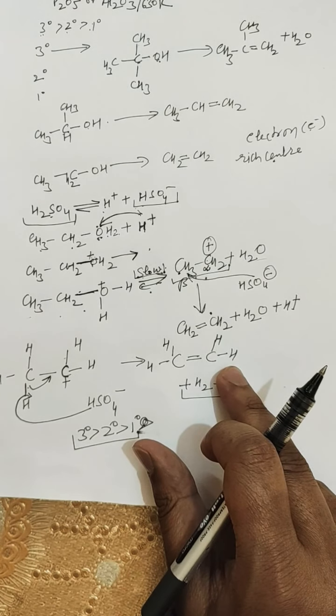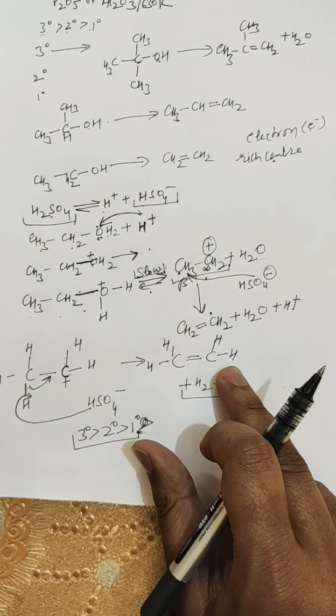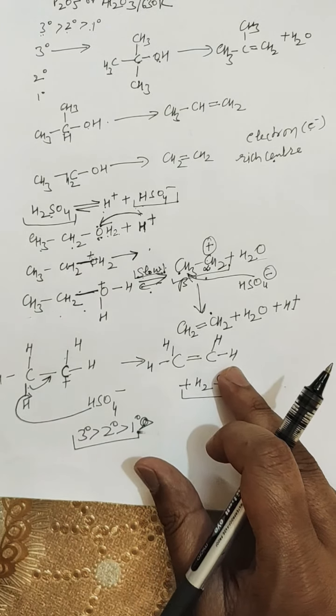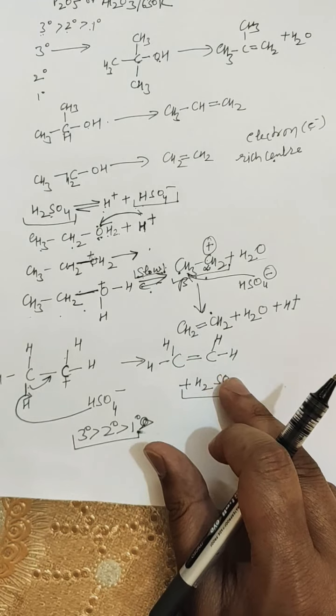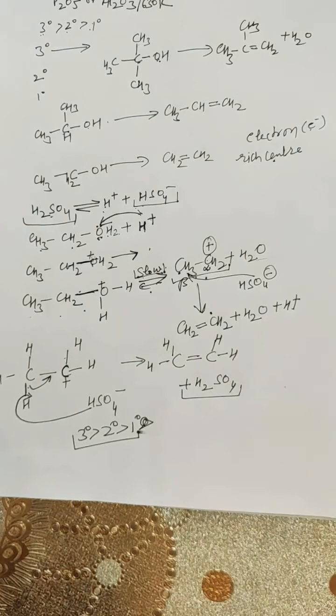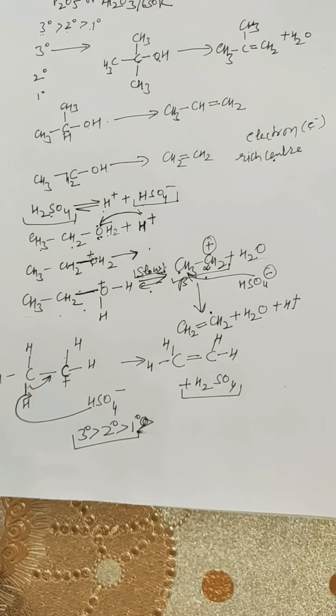So beta elimination reaction of alcohols yields the most substituted alkene as the major product. The dehydration of alcohols is regioselective in nature because beta elimination can occur in either of two directions to give isomeric alkenes, but one alkene is formed in greater amount than the other. So this is the regioselectivity.